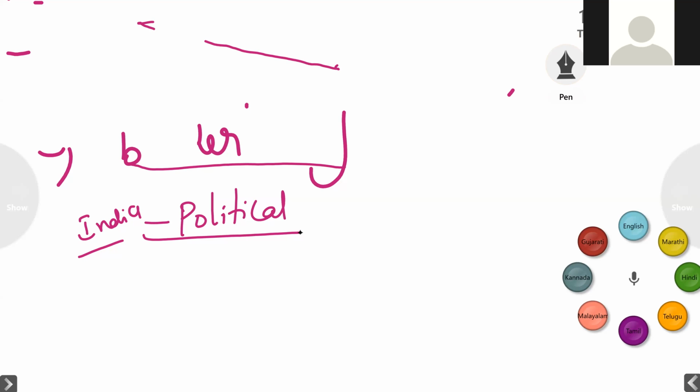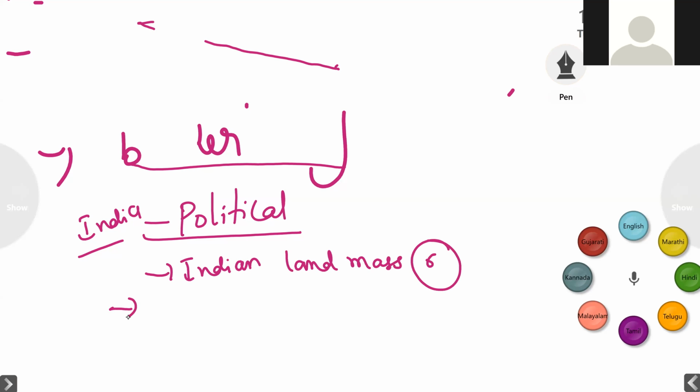So children, political divisions we have discussed, and next, coming to the geographical regions, that means the Indian landmass, which we already discussed in grade 5. The Indian landmass has been divided into six categories, that means the physical features of India.